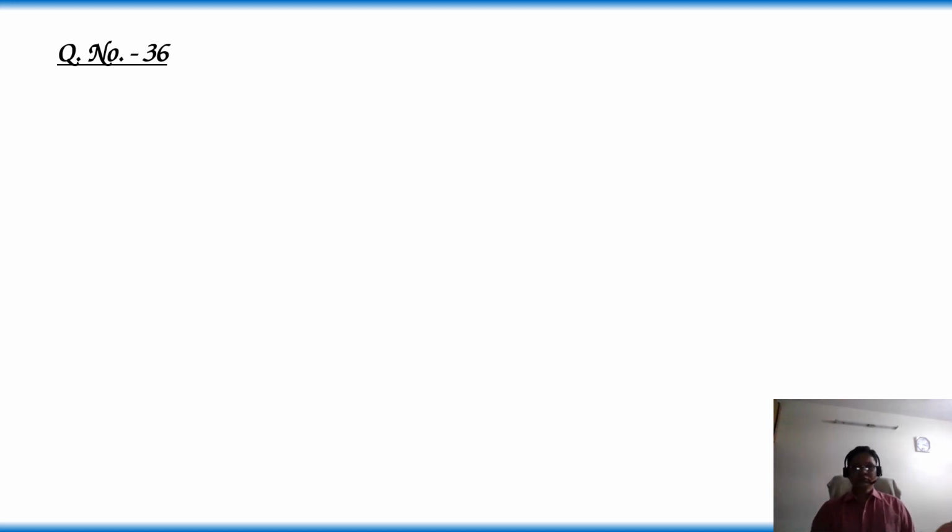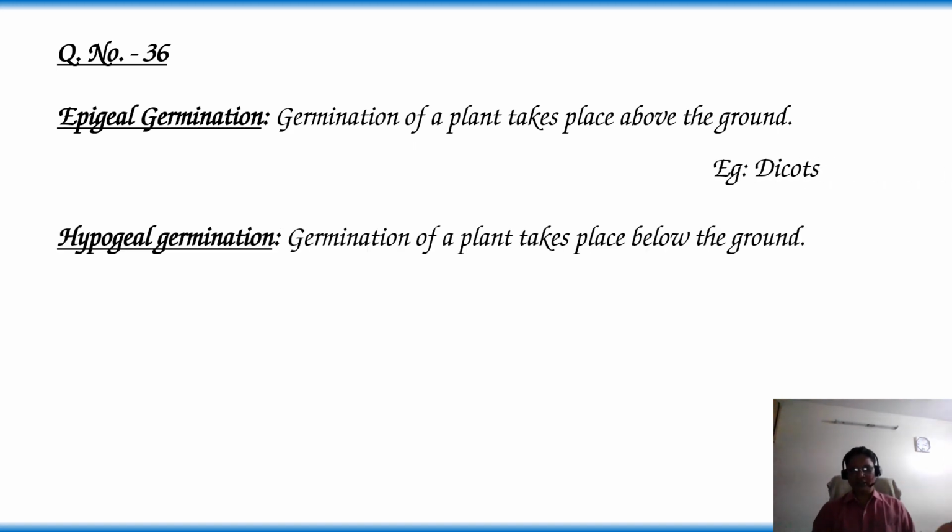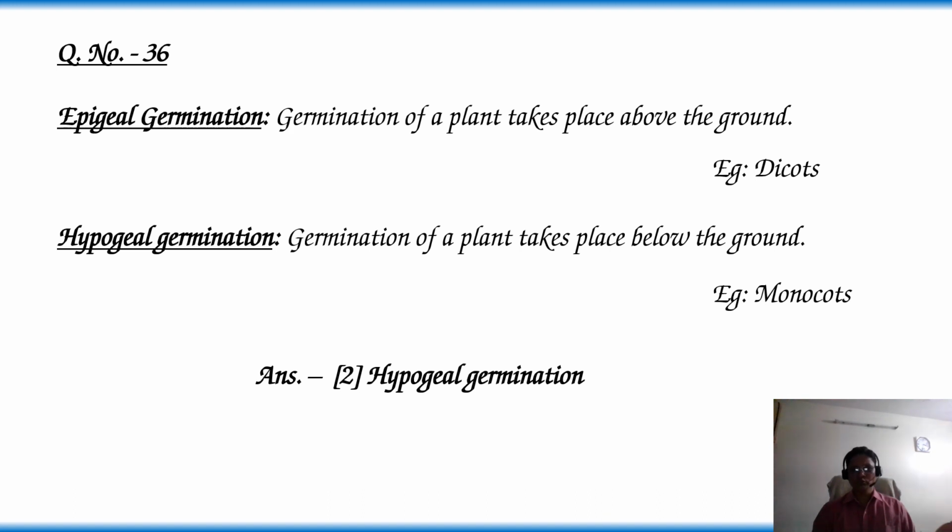Let's know the meaning of the options. Epigeal germination. Germination of a plant that takes place above the ground is called epigeal germination. This we can observe in dicots. Hypogeal germination. Germination of a plant that takes place below the ground. This we can observe in monocots. So as per this information, the answer is option 2, hypogeal germination. This epigeal and hypogeal germination we already discussed in question number 1.